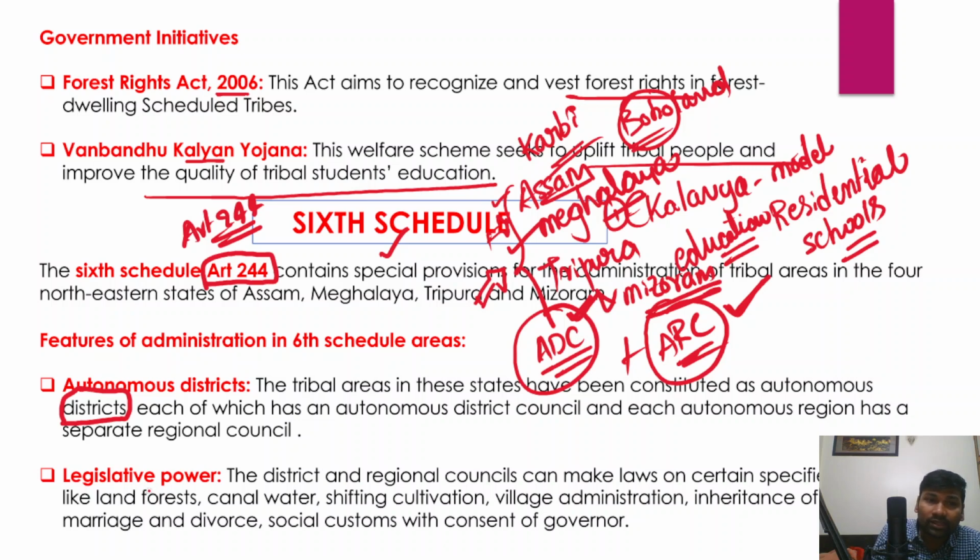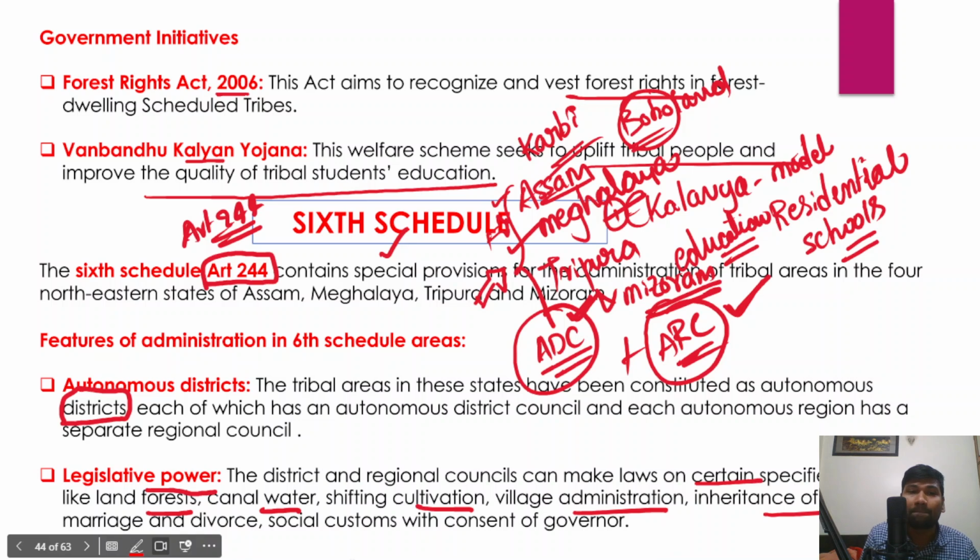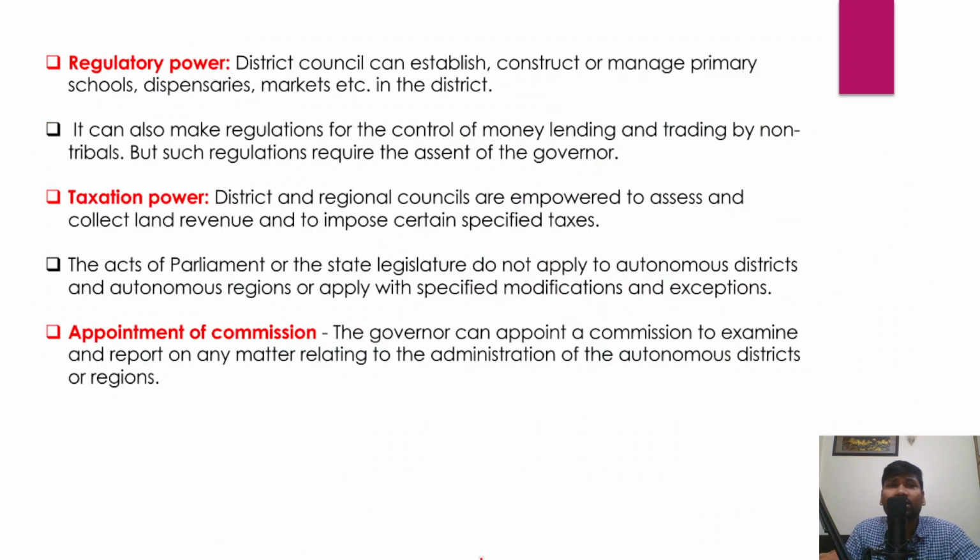And in fact these autonomous district councils and regional councils also enjoy a certain degree of legislative power as well, right? Because the district and regional councils can actually make laws on certain specified matters, like land, forests, canal, water, shifting cultivation, village administration, inheritance of property, marriage and diverse social customs in all these different areas. So they enjoy a certain degree of legislative power. Right, so these are the 6th schedule areas.